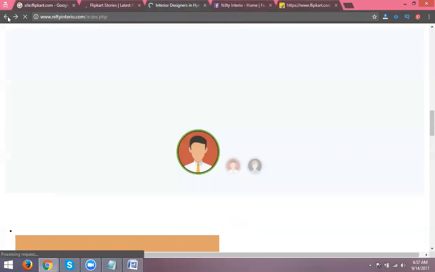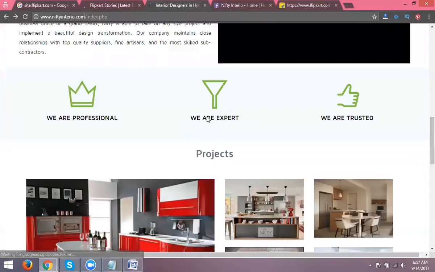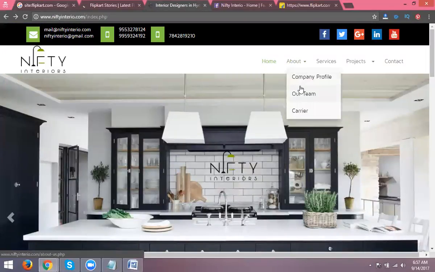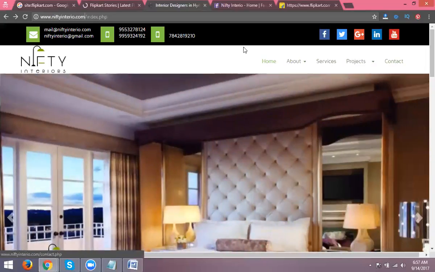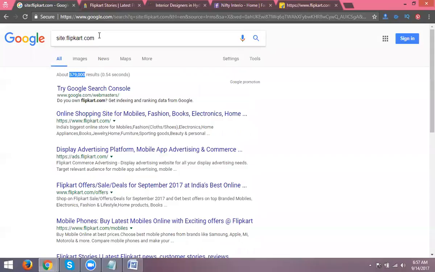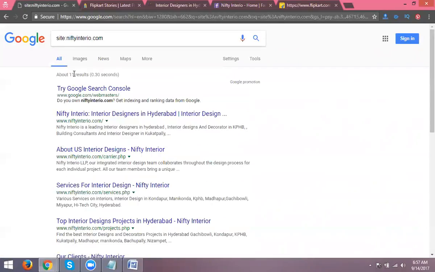Suppose here my tab is there, the Nifty intro. Just come here. How many pages appear here? 1, 2, 3, 4, 5, 6, 7, 8, 9, 10. Okay. Now come to here. How many pages? In counting, 10. Now it displays how many? 11. Why? Because index and the other page, both files are there.